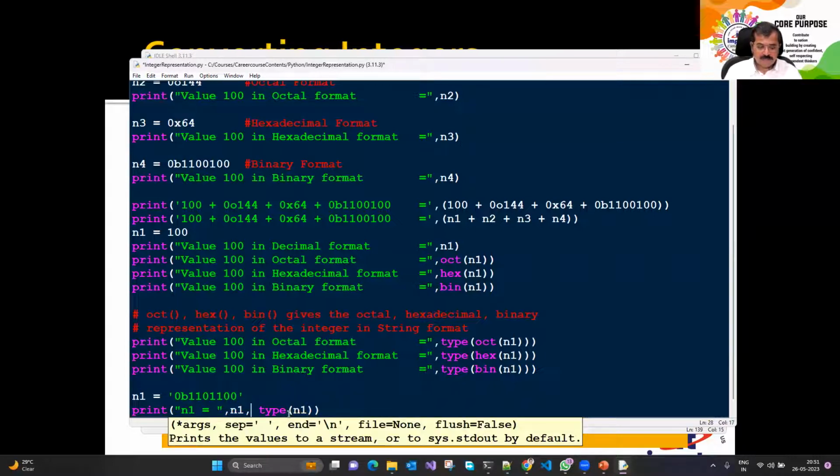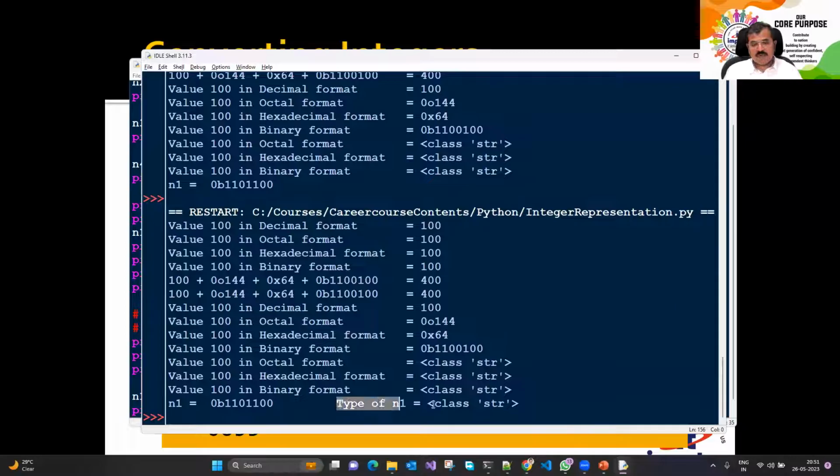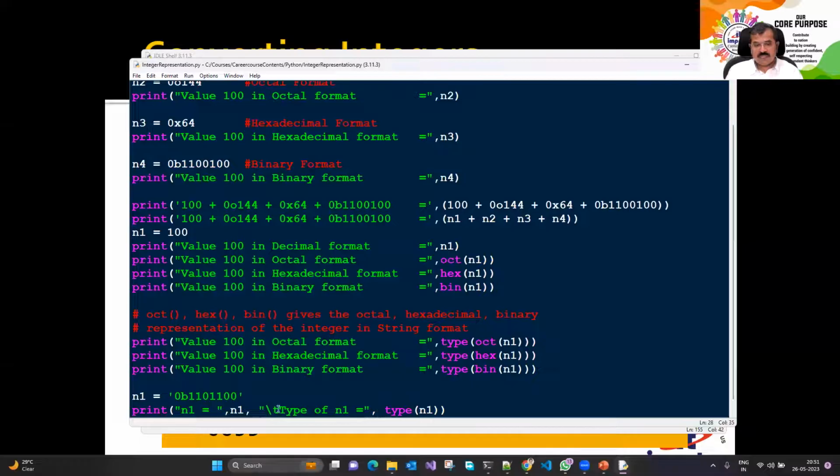If I also want to check the type, I just say type of n1. और यहाँ लिख देते हैं, comma slash t is for tab. I say type of n1. Data type of n1 क्या है तो string type. It's a data result which is of type string. So we understood कि it's of type string. ये हमें पता चला है. Now let's do something more. अब यही string, okay, so I could just say S here, just to say it's a string, or I will just say string so and so. So let it be n1. It's of type string.